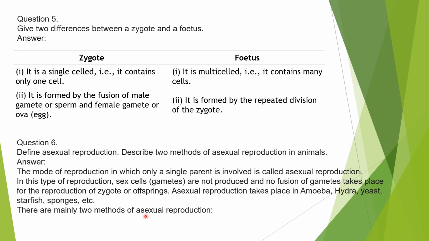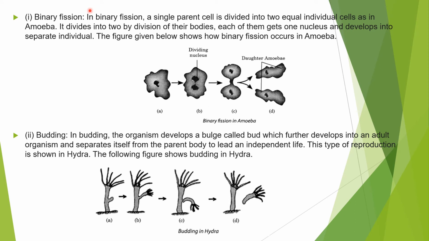So there are two methods of asexual reproduction, and we will study them. Binary fission: just see what happens in binary fission. In binary fission, a single parent cell divides into individual cells, as in amoeba. The body divides, and each part gets a nucleus and develops as a separate individual. This is the diagram for the binary fission that occurs in amoeba.